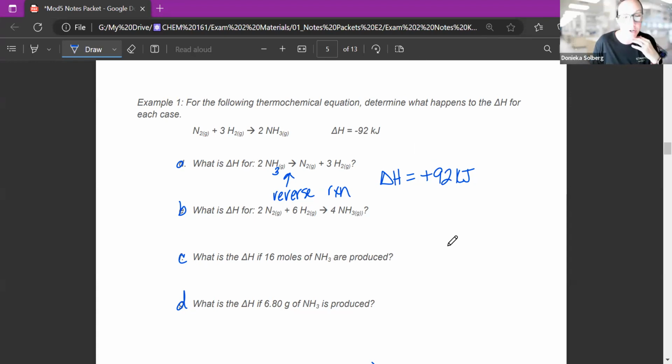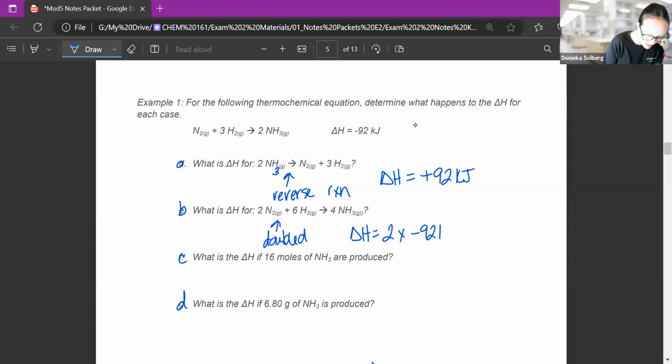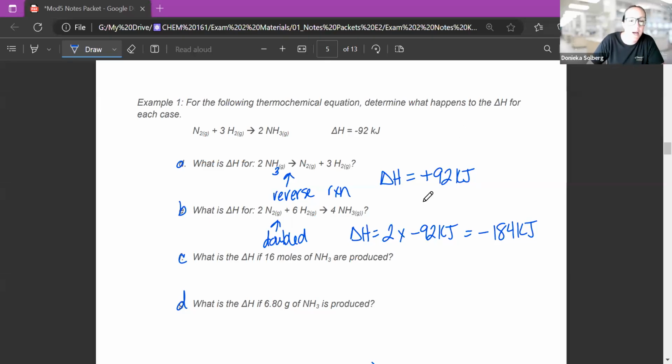Now, what happens when you start changing the numbers? What if I had 2 moles of this and 6 moles of this to make 4 moles of this? Well, this is just doubling the reaction, so you just double the amount of energy. So for this one, which is doubled, delta H equals 2 times negative 92 kilojoules. So that is negative 184 kilojoules. Now, that's going to be important later when we do Hess's law as well.